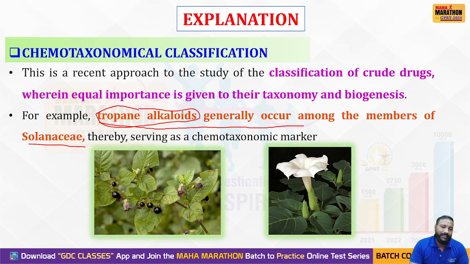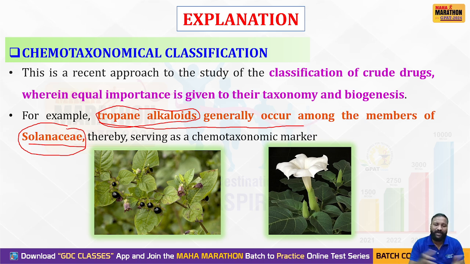chemicals which are only available in the Solanaceae family, which means specific taxonomical plants or a specific family of plants have specific secondary metabolites. The specific taxonomy, the specific family, the specific species are going to synthesize specific secondary metabolites.